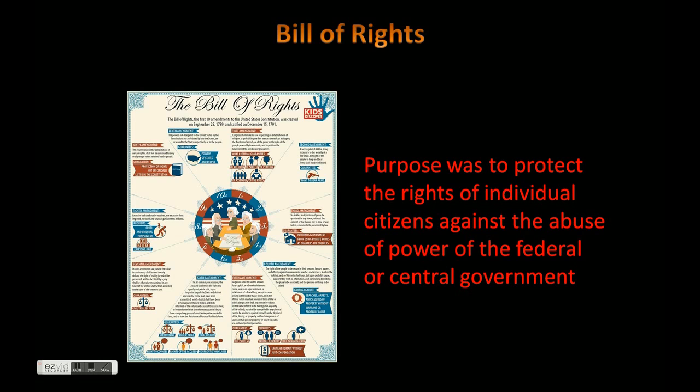The Fifth Amendment is about protecting the rights of the accused. So if we accuse someone of a crime, they have the right to remain silent. You can't try someone for the same crime twice. So we have things like that built in to protect the citizens. And then going over to the